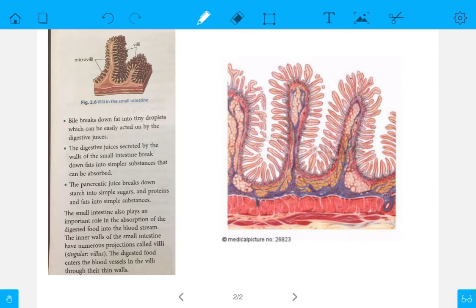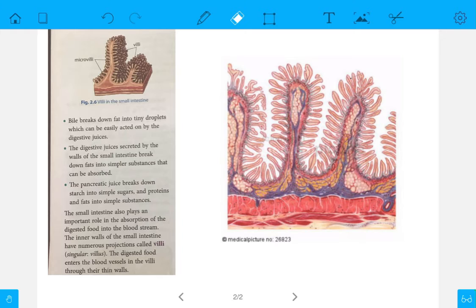Now, pancreatic juice, what happens? It breaks down starch into simple sugars, and proteins and fats into simpler substances. So what pancreatic juice does is convert all the complex food into simpler substances which can be absorbed by the blood.